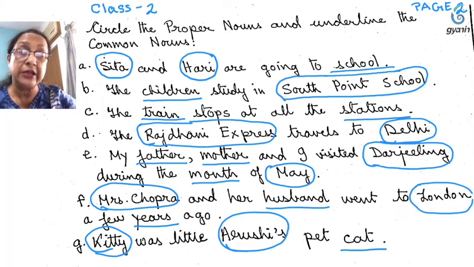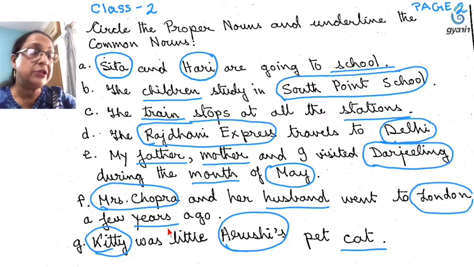Went to London. London is the name of a particular place. The city of London, situated in the UK, United Kingdom. That is why it is a proper noun. A few years ago, years is a common noun. There is no particular year mentioned. So it is a common noun.